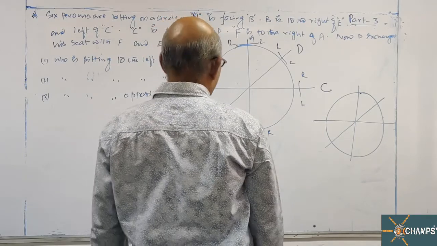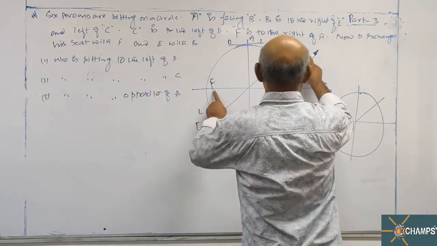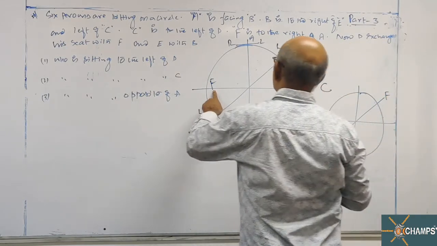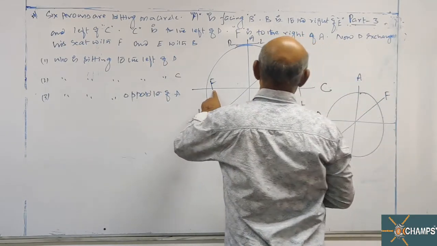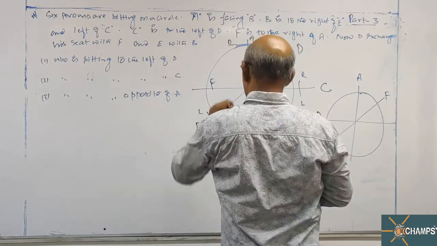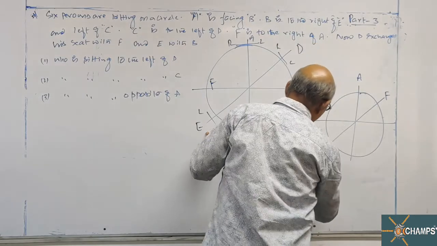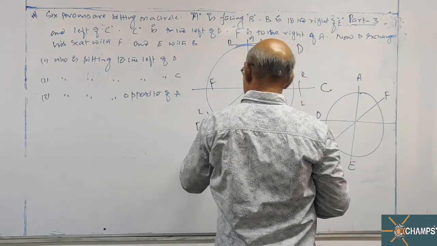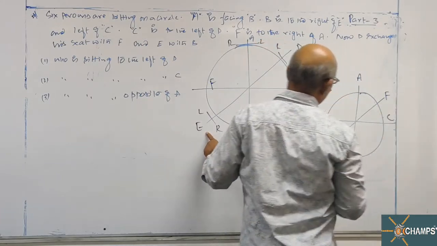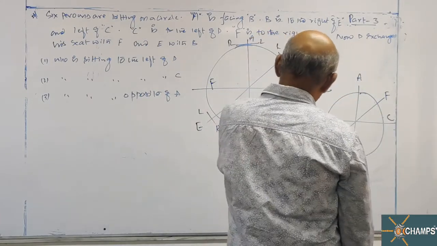D exchanges his seat with F. D and F changed. So D will come here, F will go here. A will remain same. E with B. B will come here, E will come here. C will remain same. 6 places.